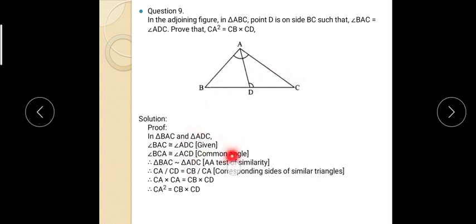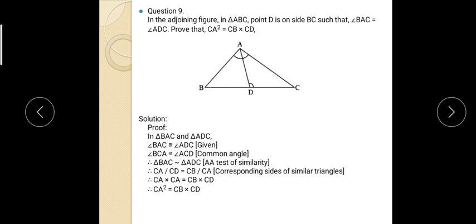So these two angles are congruent, and therefore triangle BAC is similar to triangle DAC. And therefore, by the test of similarity, these two triangles are similar.